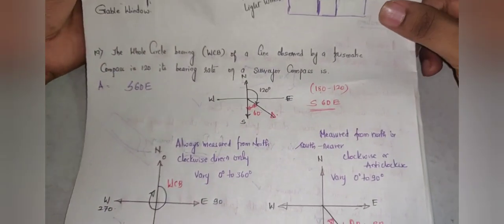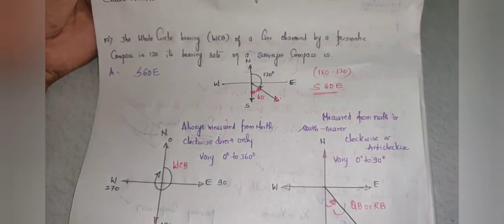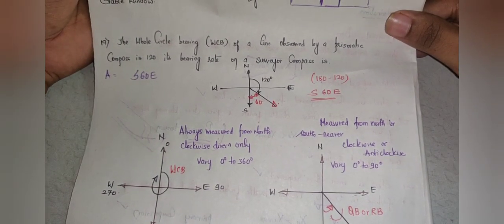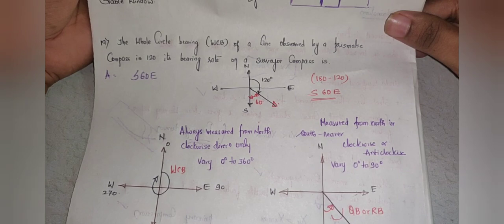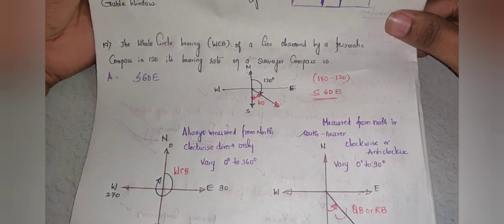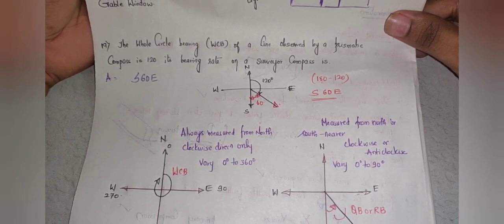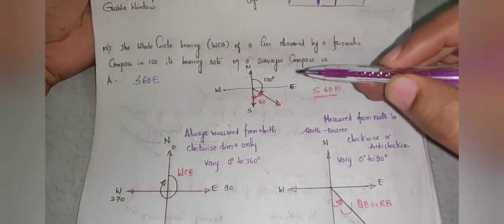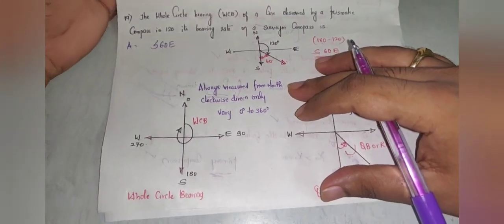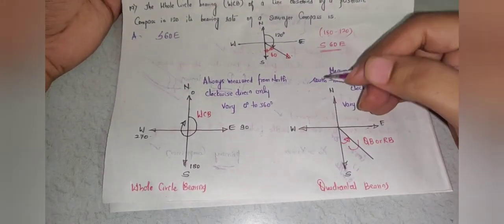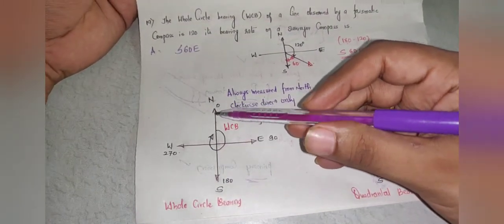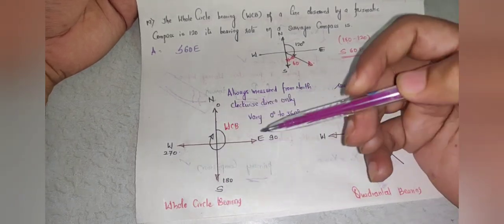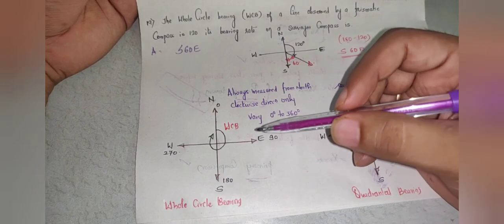Okay, so the next question reads, the whole circle bearing of a line observed by a prismatic compass is 120 degrees. Its bearing rate on surveyor compass is. So you have to find out what is the bearing in the surveyor compass. Before that we'll discuss what is whole circle bearing and quadrantal bearing. If you see the figure here, this is a whole circle bearing. North, south, east, west are the directions indicated.